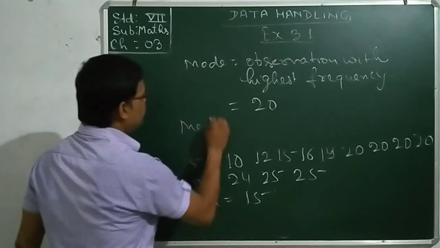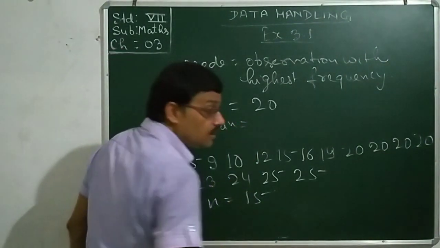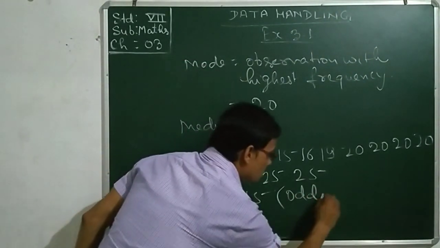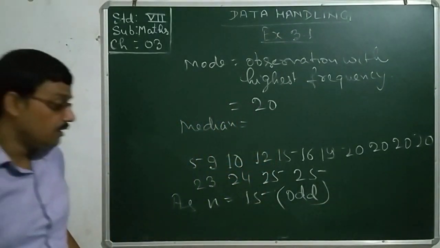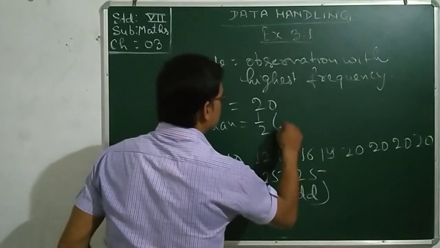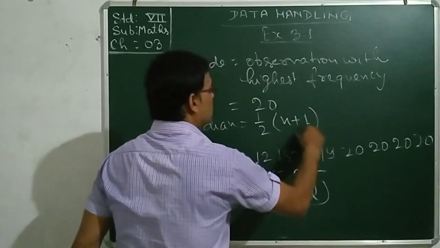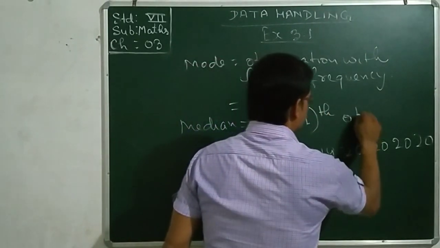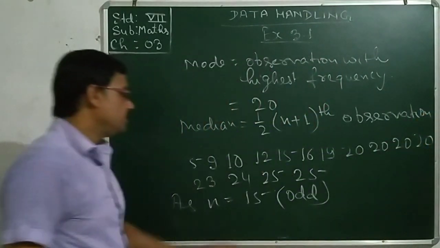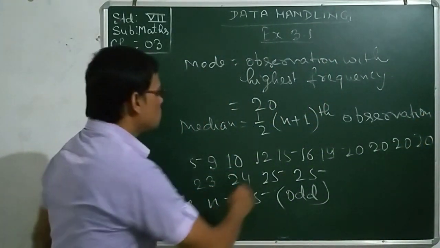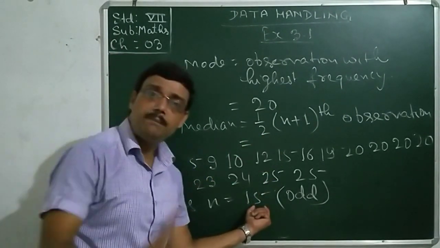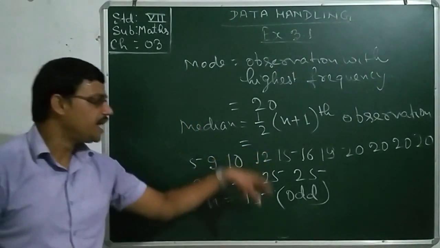And what about the median? Here n is 15, and 15 is odd. So we need to put the formula, that is 1 by 2 into n plus 1 observation. See, here n was 15. So in the next line we will calculate it: 1 by 2 into 15 plus 1, that is 16, and 16 by 2 is 8.